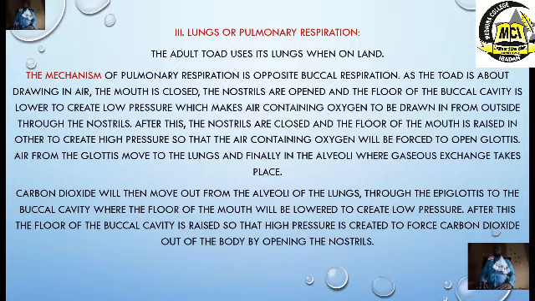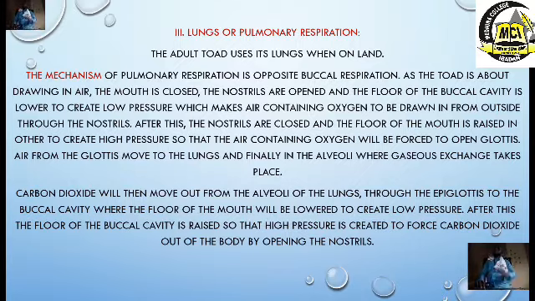From the alveoli, where we have gaseous exchange, it will move through the epiglottis to the buccal cavity, where they lower the floor of the mouth, which means more carbon dioxide will be accumulated.